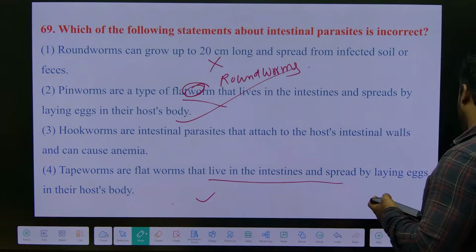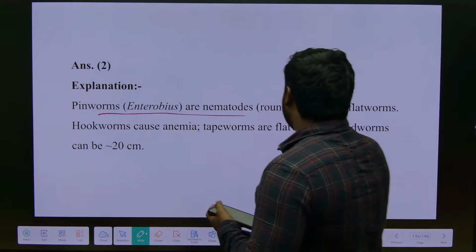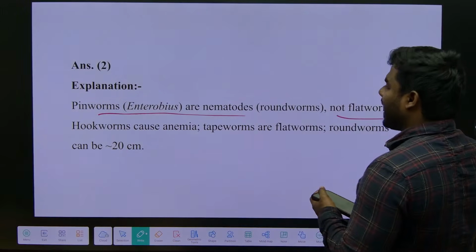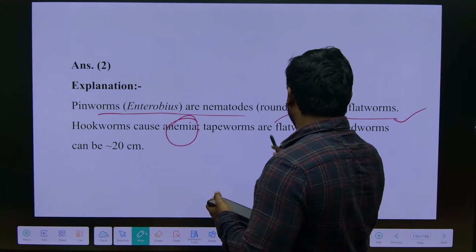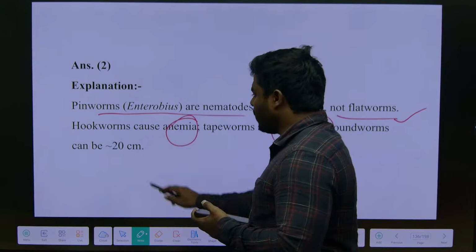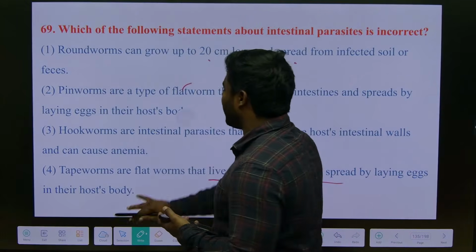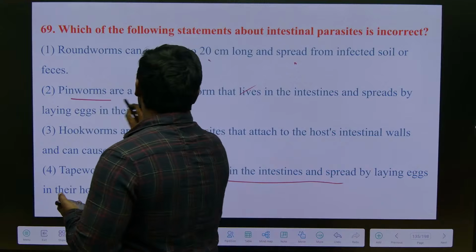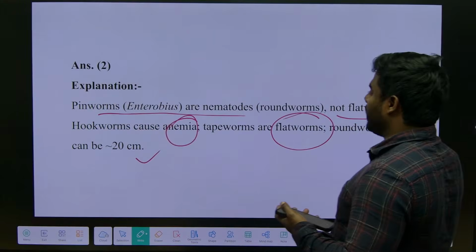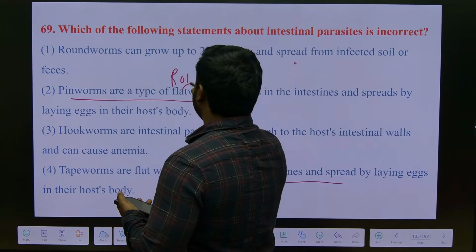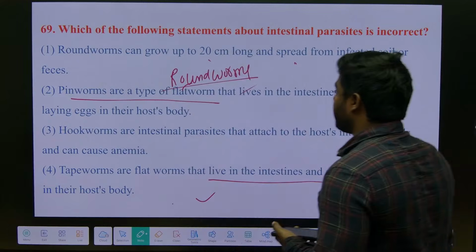Pinworms, the answer should be 2, right? Yeah. Pinworms are nematodes, not flatworms. Hookworms can cause anemia, right? Tapeworms are flatworms. Roundworms can be 20 centimeters. I forgot. These things we cannot remember. You all have to remember correctly. Okay, so pinworms are what kind of worms? Pinworms are roundworms. So please remember the statements.